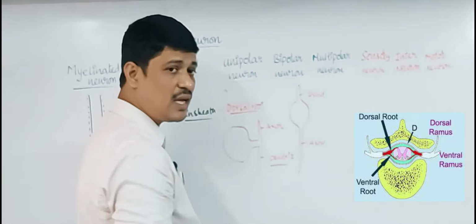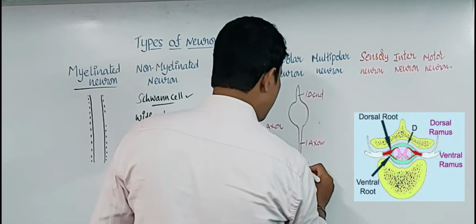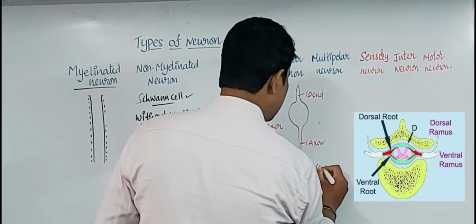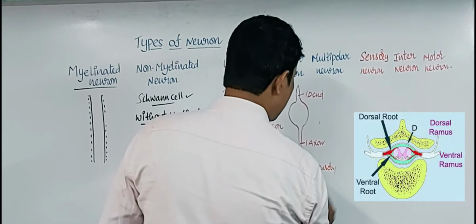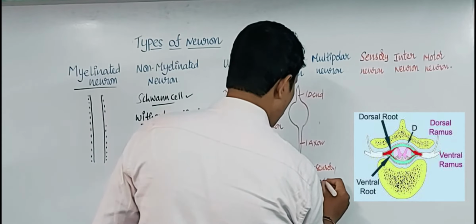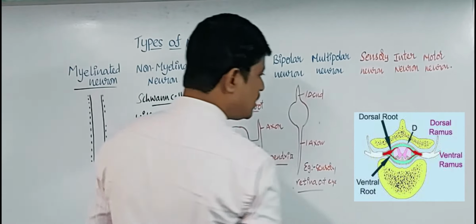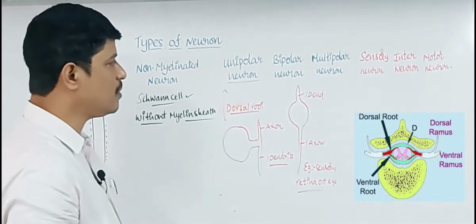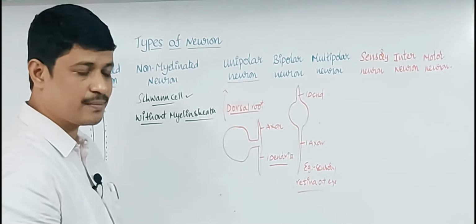And the bipolar neuron: the cell body gives rise to one dendrite and one axon. This is a bipolar neuron. Examples for the bipolar neuron are the sensory neurons, mainly the retina of the eye and the olfactory part. All these are examples for the bipolar neurons.